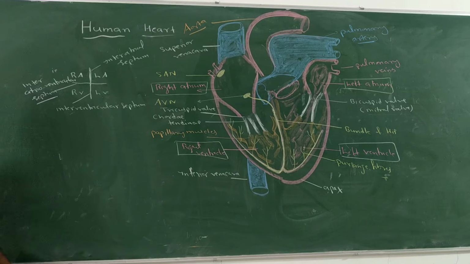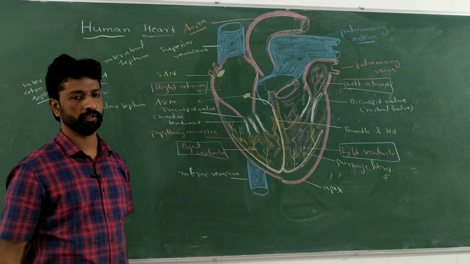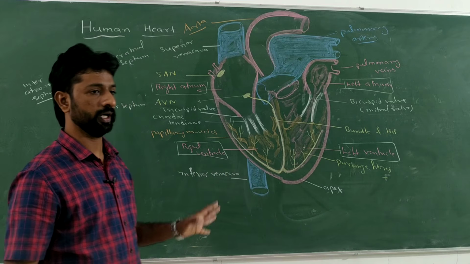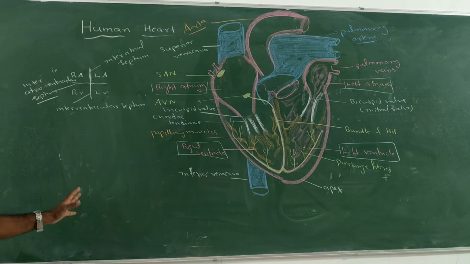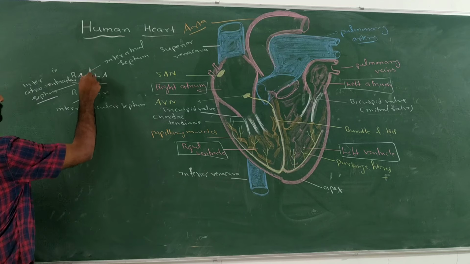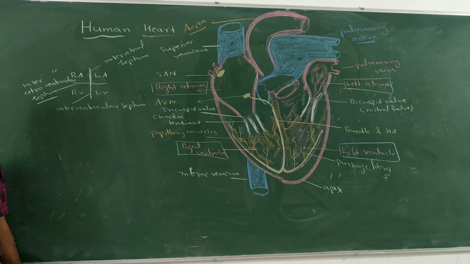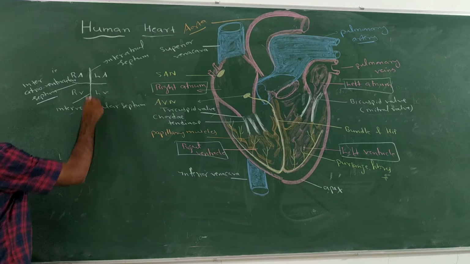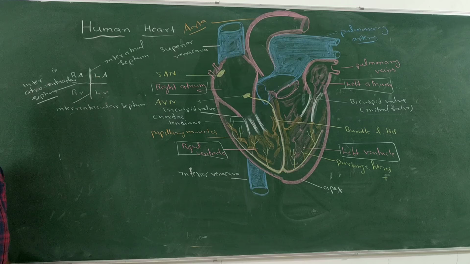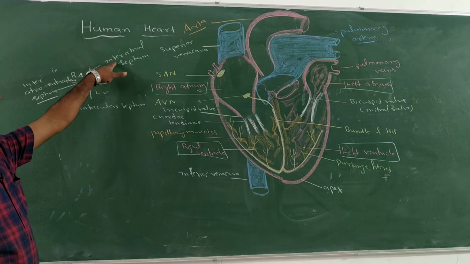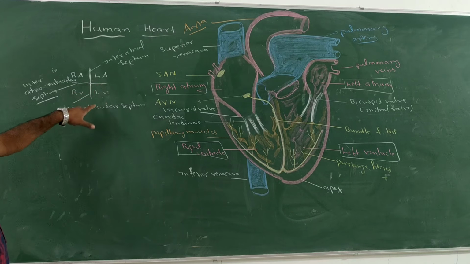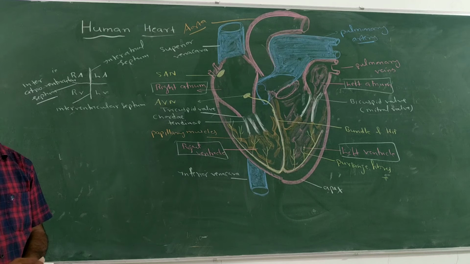So three types of septum are present in the heart, which divide the heart into four chambers. The common one is the atrioventricular septum for both the left as well as the right side, and between the atria at the upper side, the interatrial septum is present, and at the lower side between the ventricles, the interventricular septum is present. Okay.